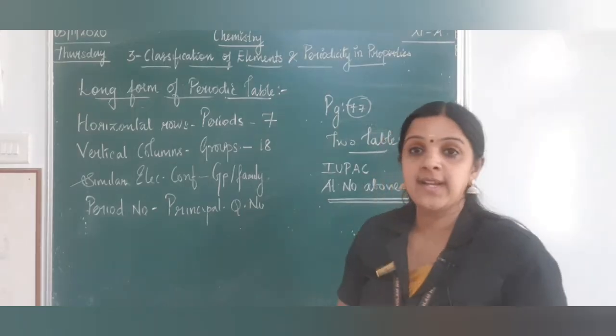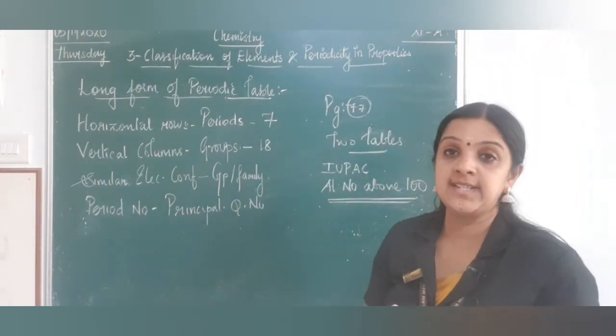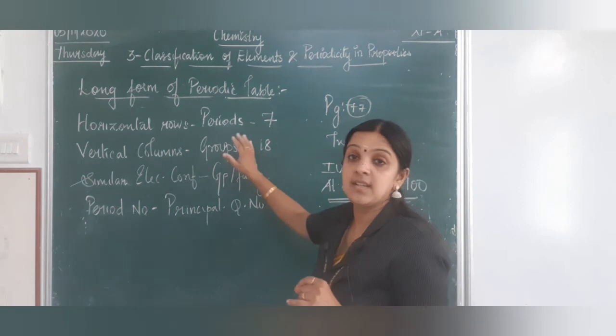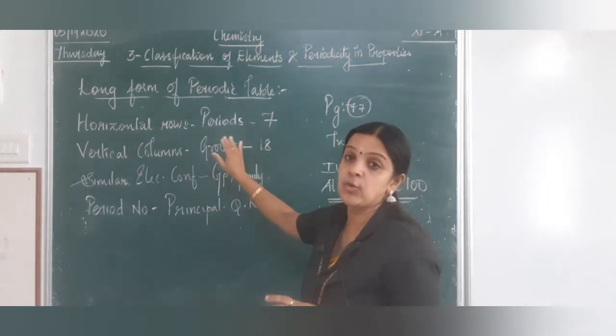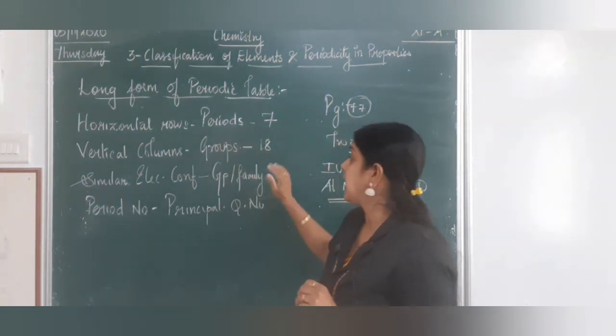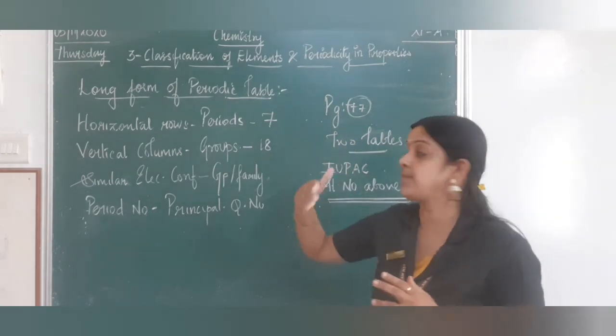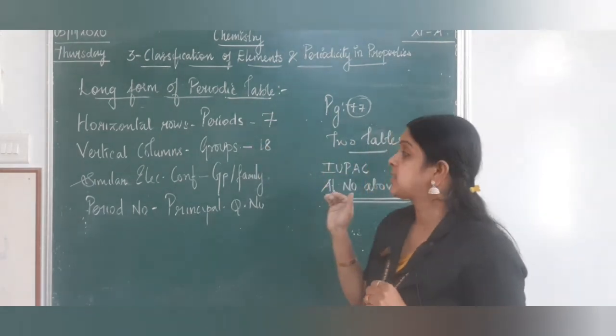Now we will get back to the long form of the periodic table, where you can see we have 7 horizontal rows, which are called periods, and 18 vertical columns, which are called groups.